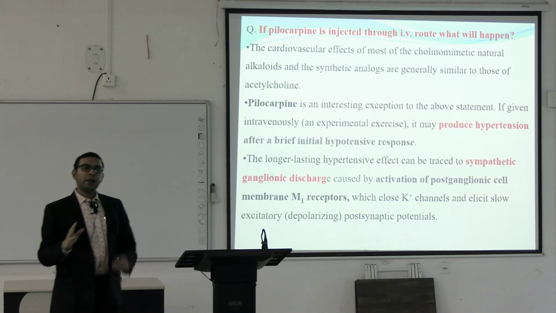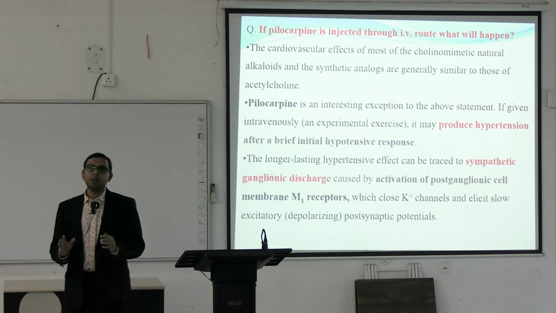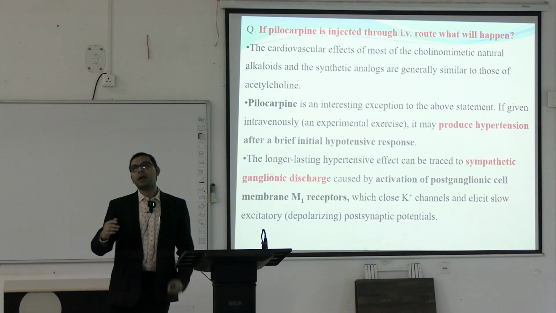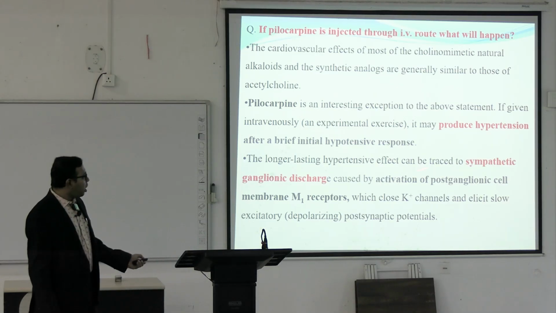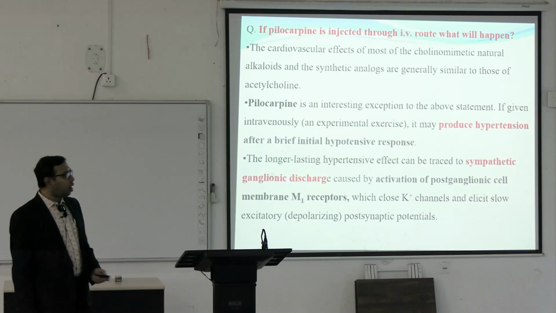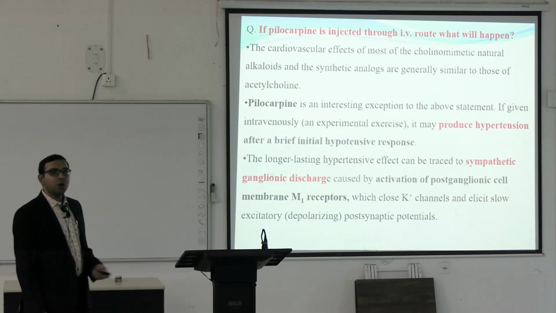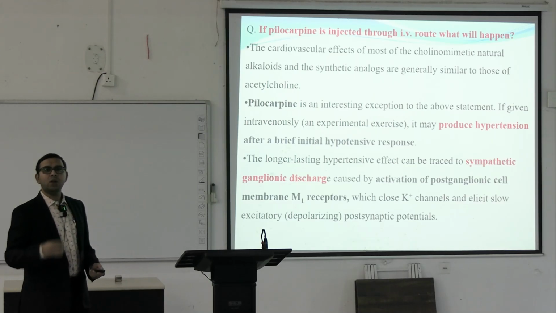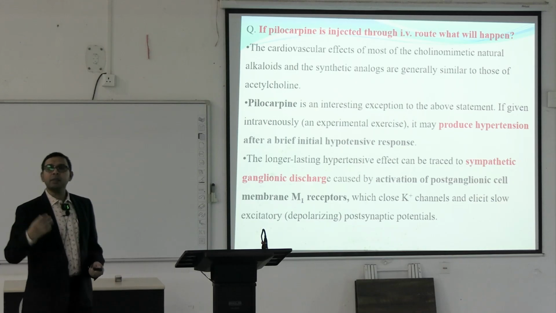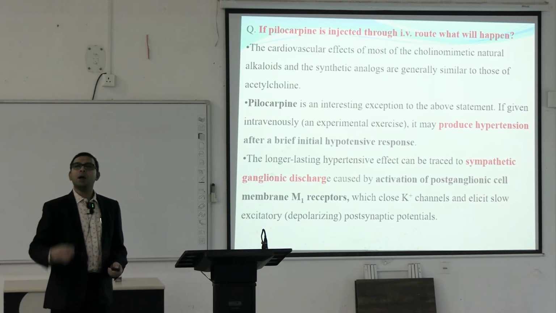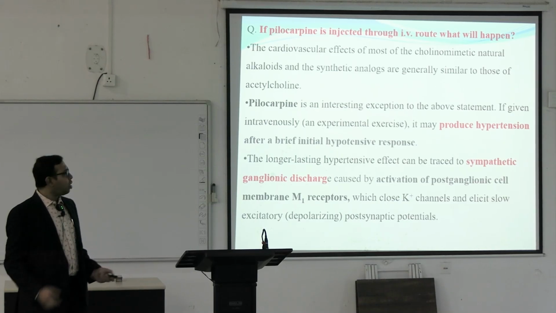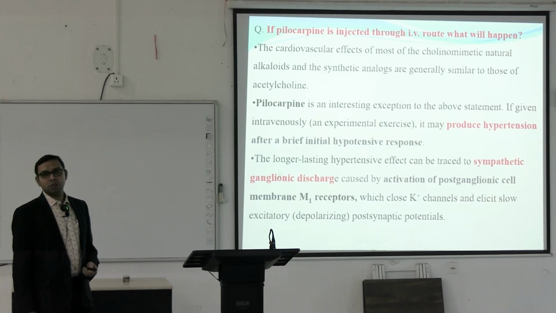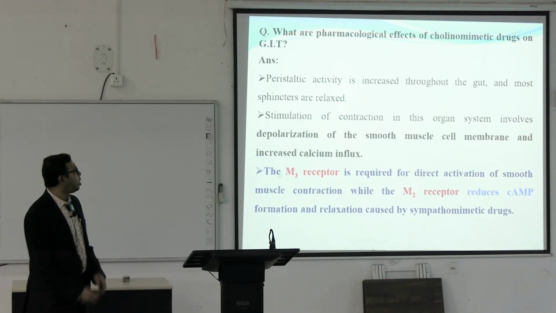But remember the exception of the pilocarpine action in comparison to the other cholinergic agents, because it also activates the postganglionic M1 receptors that cause sympathetic ganglionic discharge. So sympathetic discharge means there will be more noradrenaline. More noradrenaline causes an increase in blood pressure. So ultimately it causes hypertension. This may happen with pilocarpine.